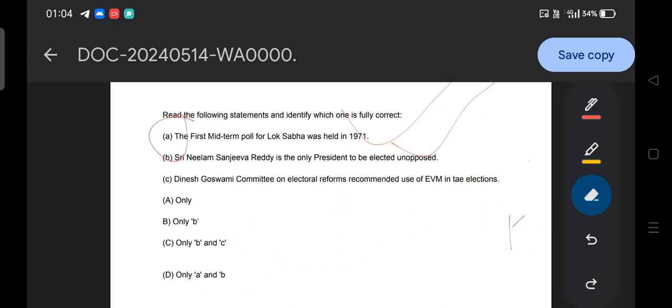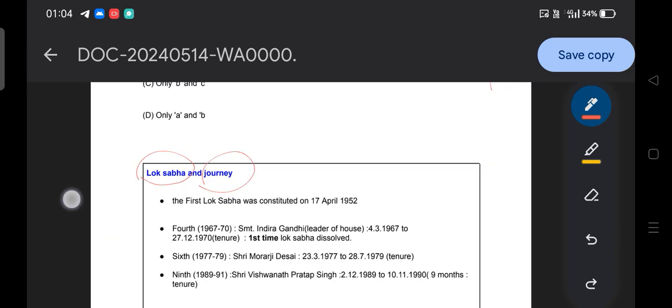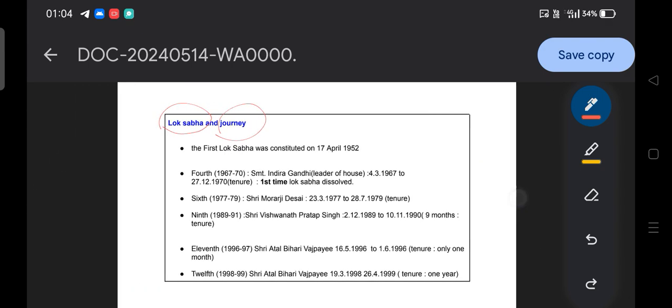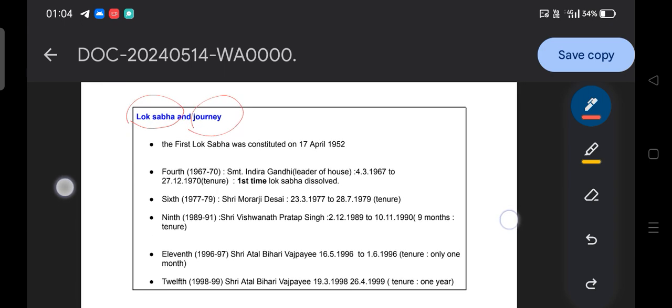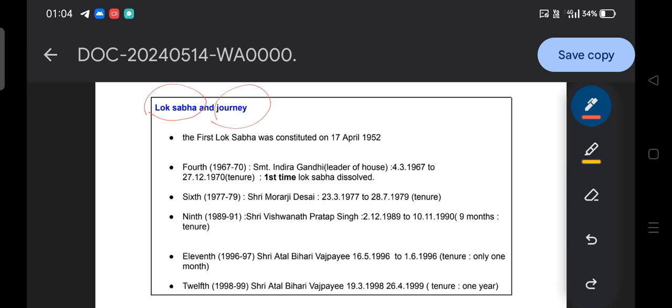So let's quickly cover the journey of the Lok Sabha. This is going to be a very important sheet and table that covers all the important things regarding the Lok Sabha, with respect to term, shortest tenure and other things for the upcoming examination. The first point is that the first Lok Sabha was constituted on 17 April 1952. They can simply ask the question of when the Lok Sabha was first constituted, that is April 1952, and that needs to be remembered.